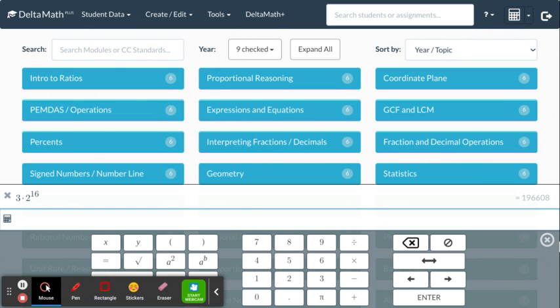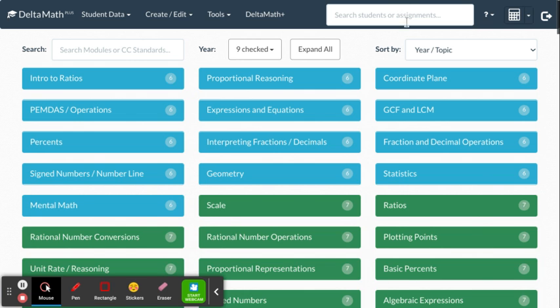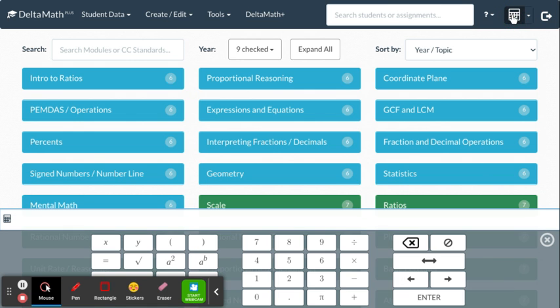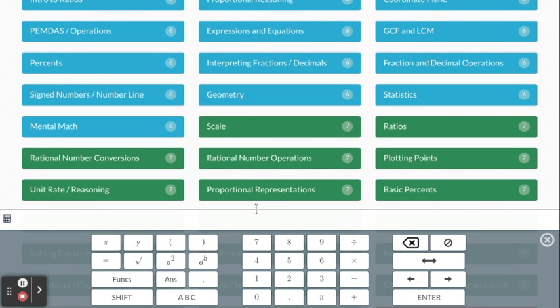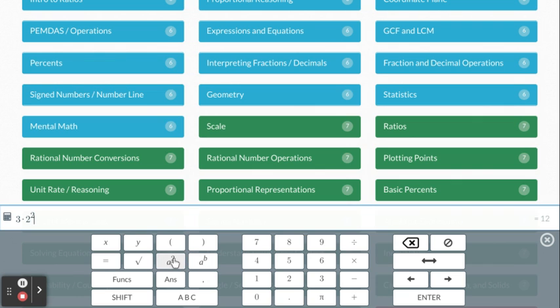So I'm not in the statistics calculator at all. I'm on Delta Math, and I'm just going to hit the calculator button, and then this will pop up. Let's see if I can make that smaller. So now I'm going to type 3. You can use parentheses if you want, or you can just use the multiply symbol. 3 times 2. To get the exponent, they don't have the little caret, the little triangle thing here. It's A with an exponent of B. If you click this, it'll just do a squared.